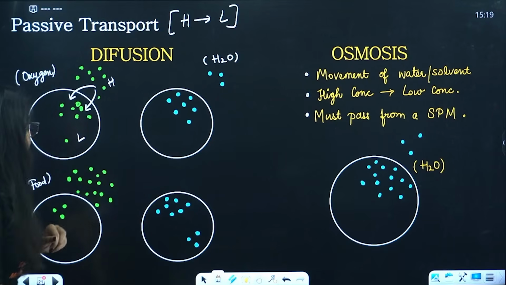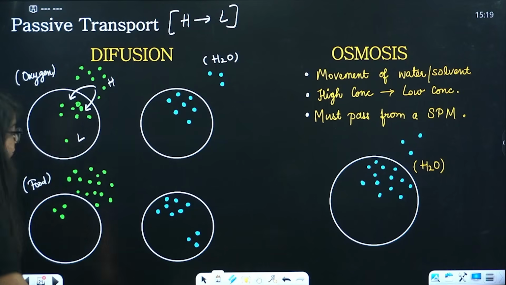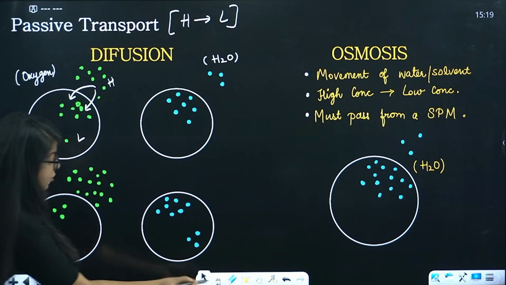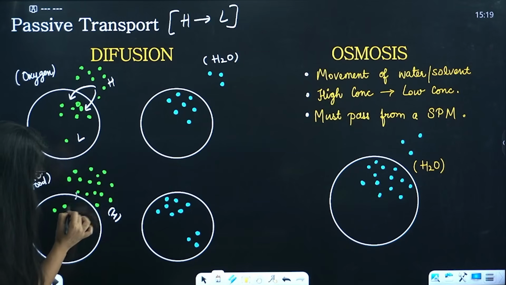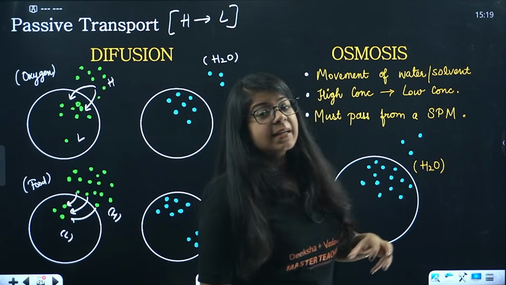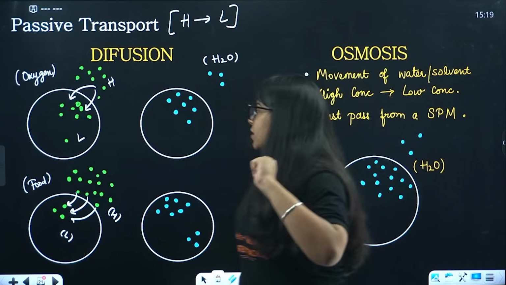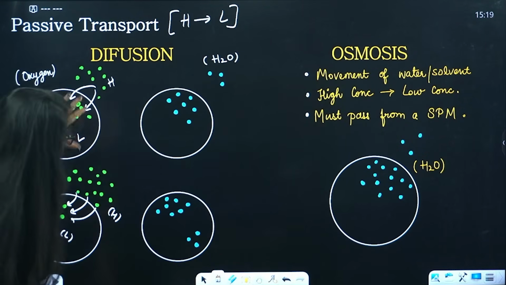Now we have food. Your cell also needs food. So it says, okay, lots of food is there. Let me just take it in. So again, it travels from high concentration to low concentration. All the food goes in. So diffusion of food happens, right? Then there is one more thing. Now understand very carefully. Okay. This was food. This was oxygen.